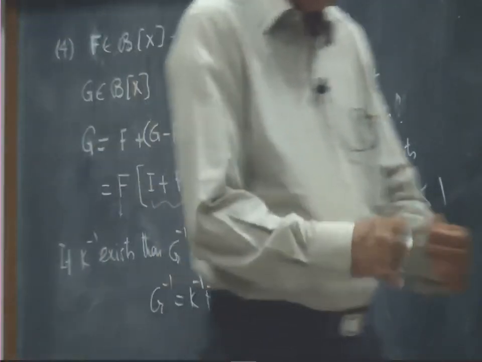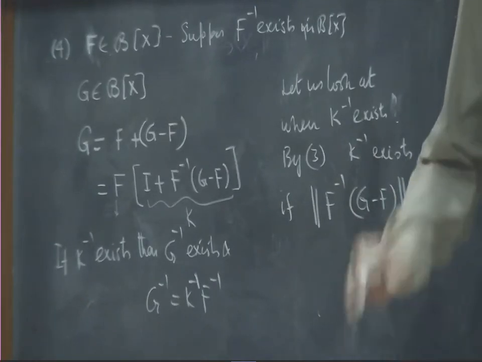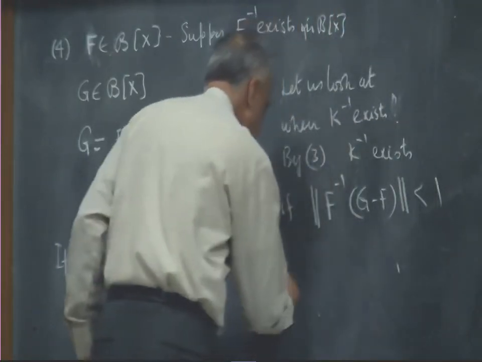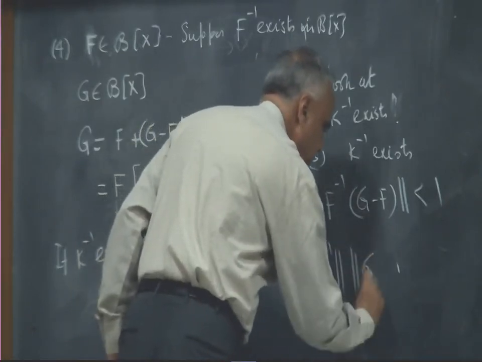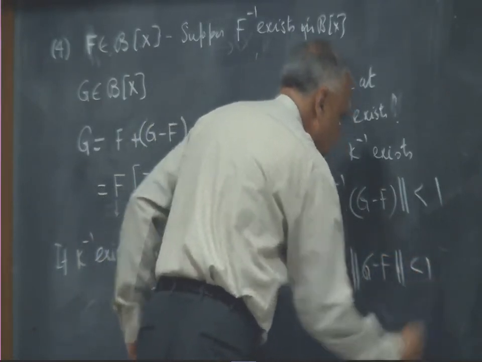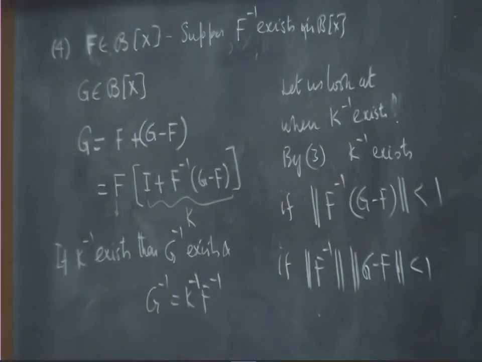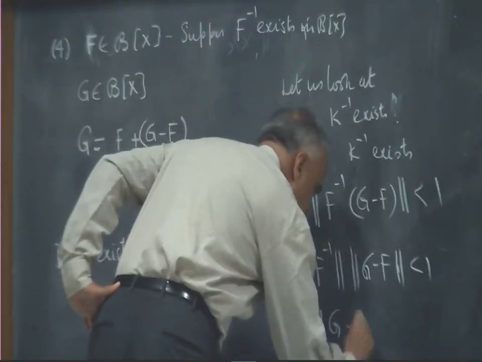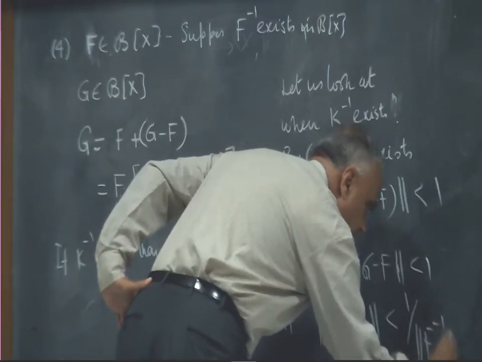But when you have two bounded operators, the norm of a product is less than or equal to the product of the norms. So it suffices that norm of F inverse times norm of G minus F is less than 1, because then the product will be less than this and this will be less than 1. That is, if norm of G minus F is less than 1 by norm F inverse.